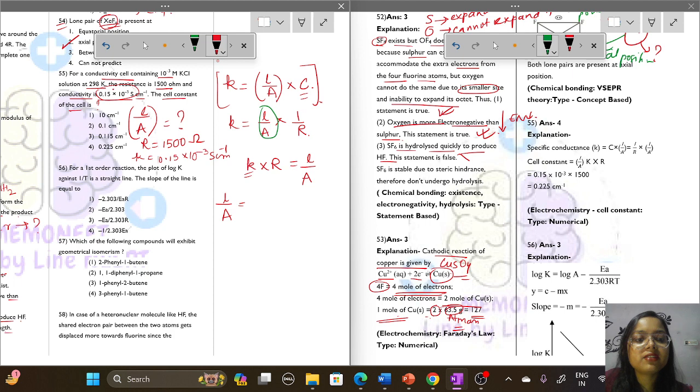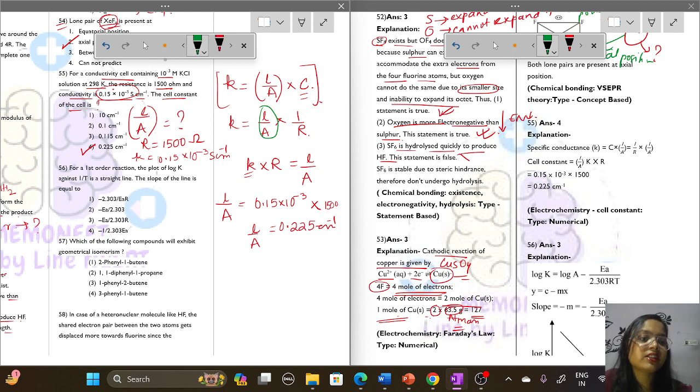Kappa value is given as 0.15 into 10 to the power minus 3 and R value is given as 1500. So the cell constant comes out to be 0.225 centimeter inverse. What is the correct answer? Option number 4 will be the correct option. Clear?